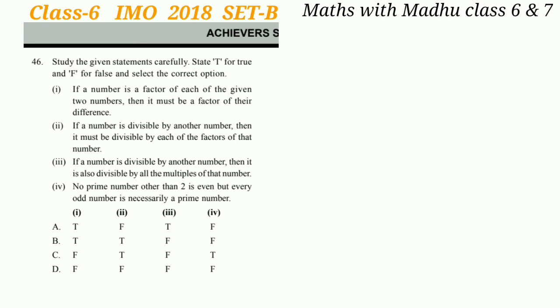Similarly, statement II: If a number is divisible by another number, then it must be divisible by each of the factors of that number. This statement is also true. Now statement III: If a number is divisible by another number, then it is also divisible by all the multiples of that number. This statement is false. Now IV: No prime number other than 2 is even, but every odd number is necessarily a prime number. This statement is also false, so the answer will be option B.